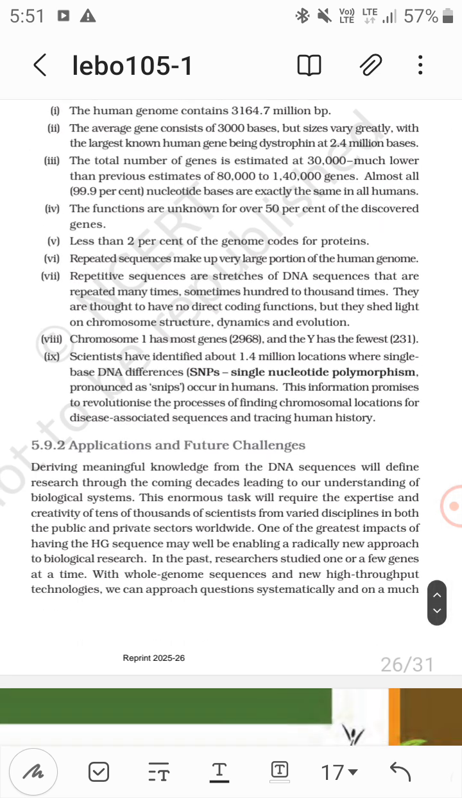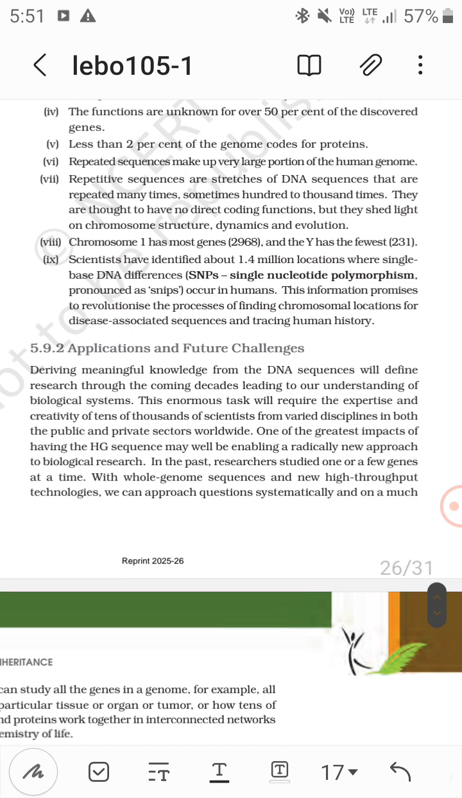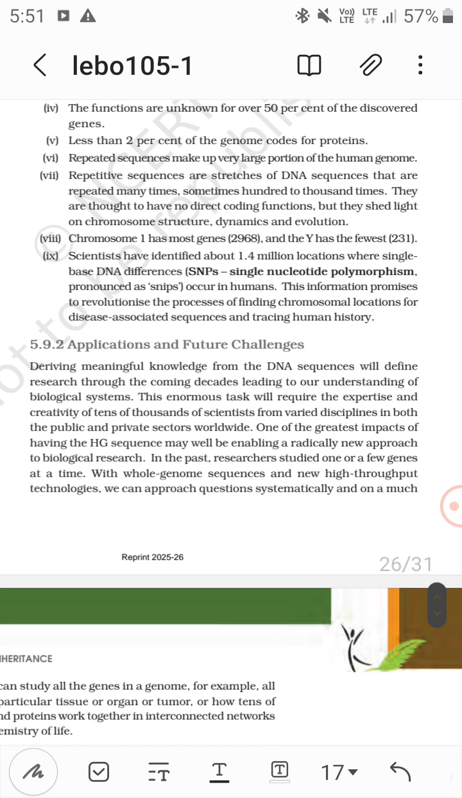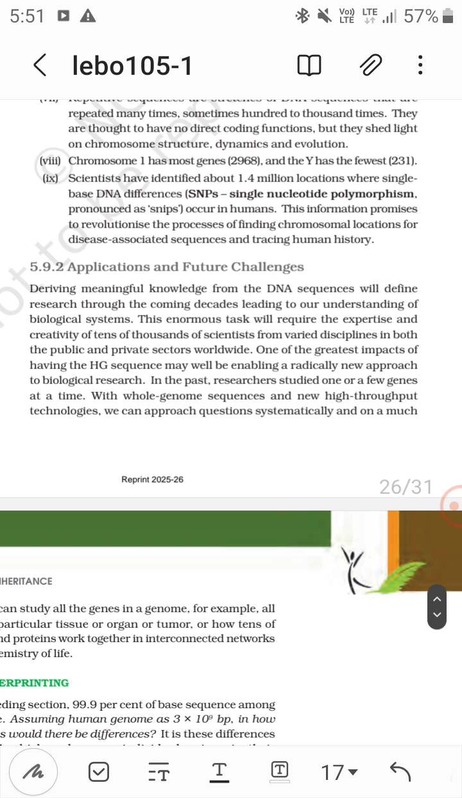Scientists have identified about 1.4 million locations where single base DNA differences, that is SNPs, single nucleotide polymorphisms, occur in humans. These SNPs can be useful in finding disease associated sequences and tracing human history.